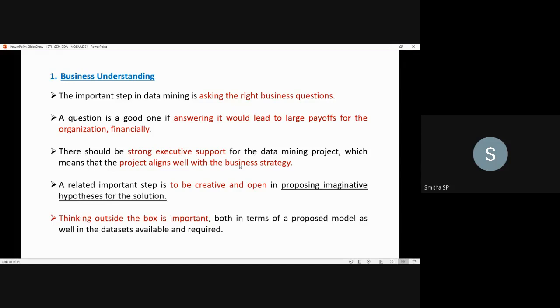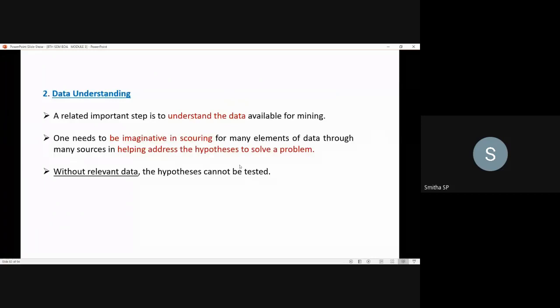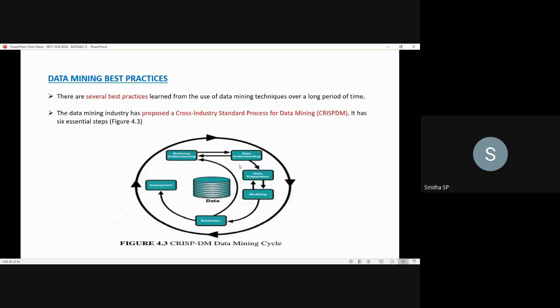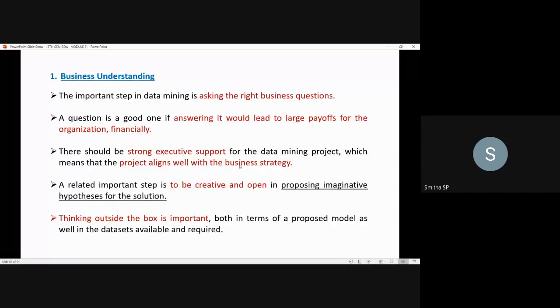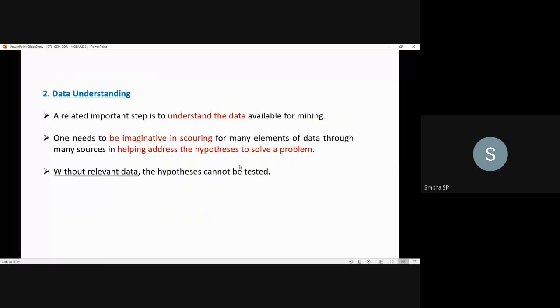So this is about business understanding. The next step is the data understanding. In this cycle, you can observe the business understanding. If you understand well about the business, then you will have a clear picture about the data. So it helps you to understand the relevant data to that business. A related important step is to understand the data available for the mining. You should understand the data well. It also matters a lot when you are going for the mining of the available data.